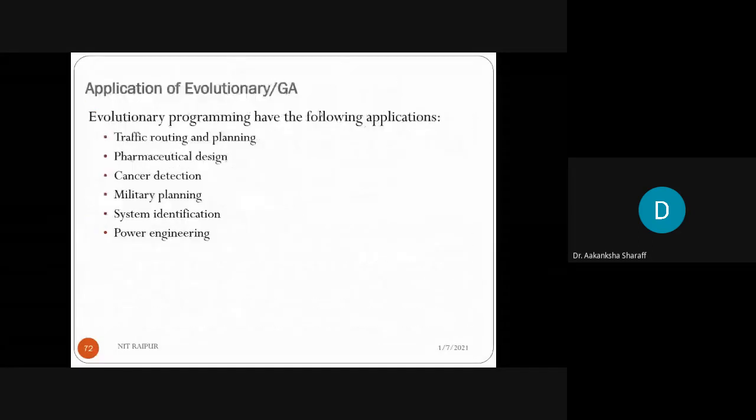Now, what are the applications of genetic algorithms? Genetic algorithms or evolutionary programming have applications like traffic routing and planning, pharmaceutical design, cancer detection, military planning, system identification, and in electrical, that is power engineering.